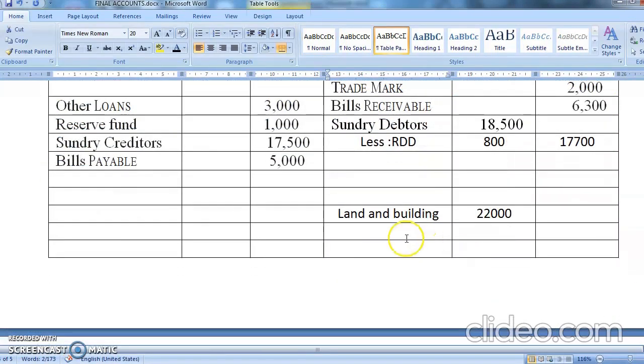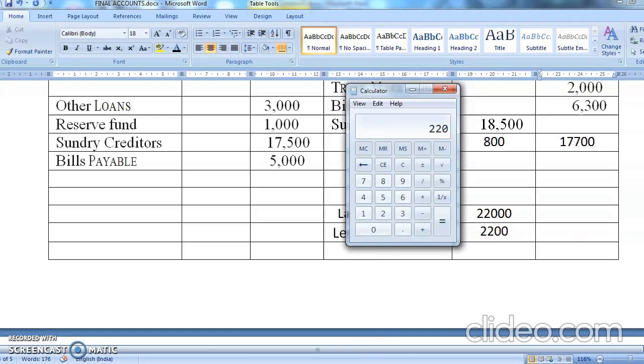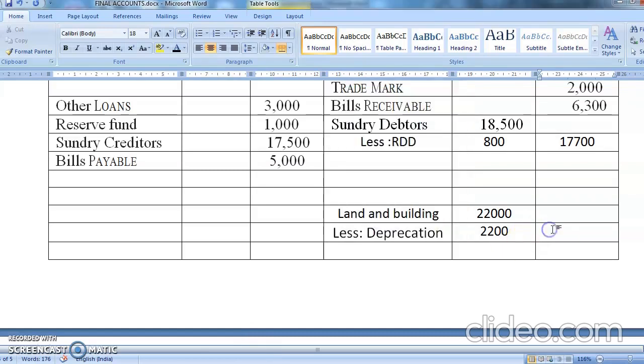So land and building depreciation is how much? Yes, 10%. So what is the 10%? I've taught you, you just make one zero less. So minus this, what will be the answer? Yes, 22,000 minus 2,200. So your answer is coming to 19,800.